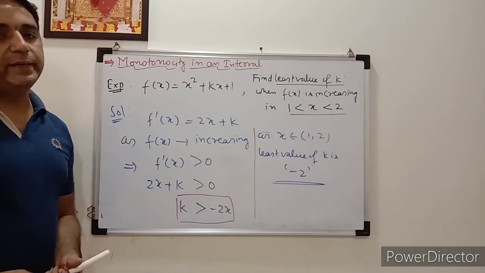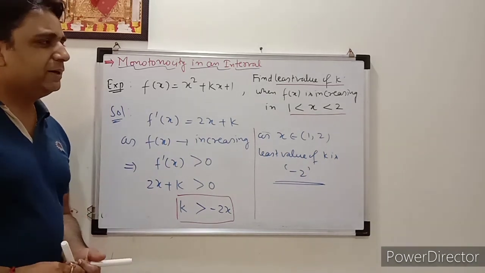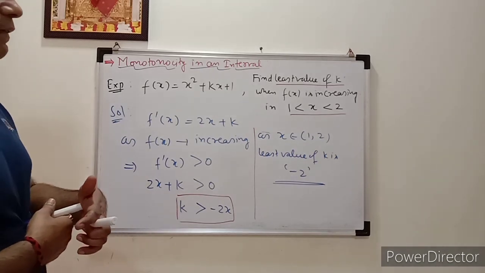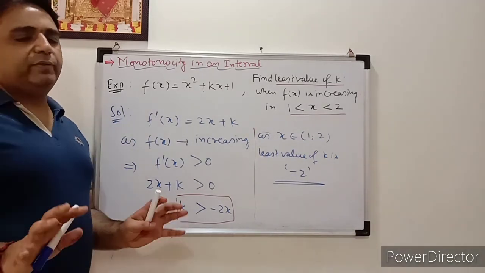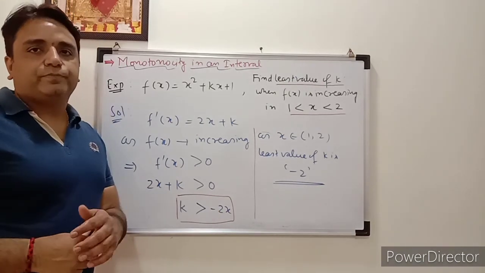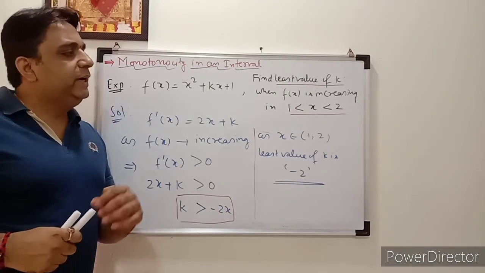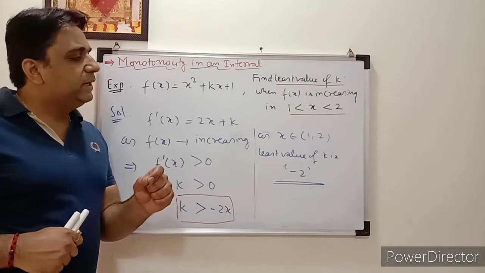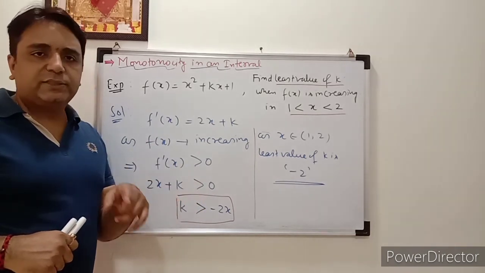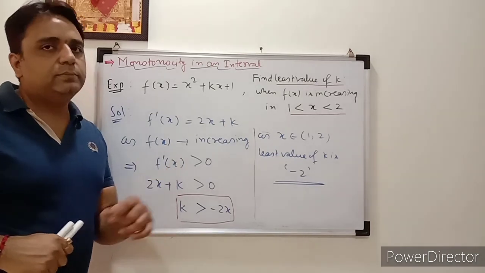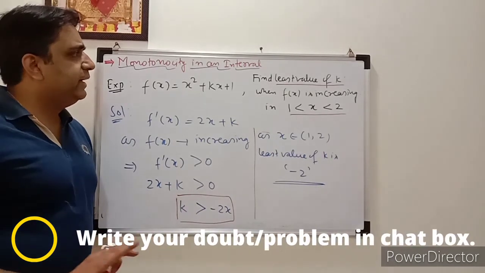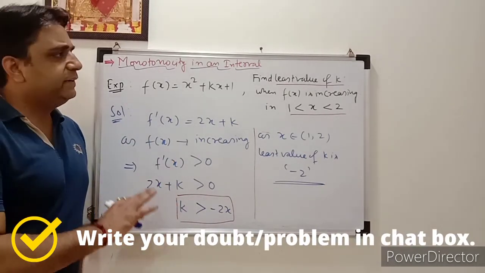I have already taken the 3 examples, so as to check the different ways of monotonicity in an interval. So you can see those videos and lectures. If you have any doubt or any confusion, you can write a message in the chat box. I hope everyone has cleared up monotonicity of increasing and decreasing functions.